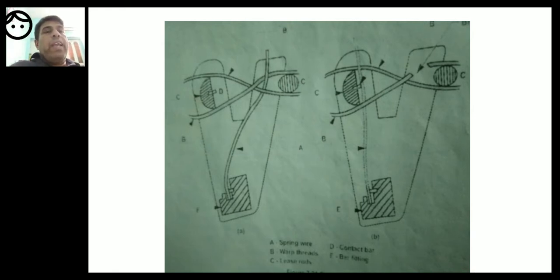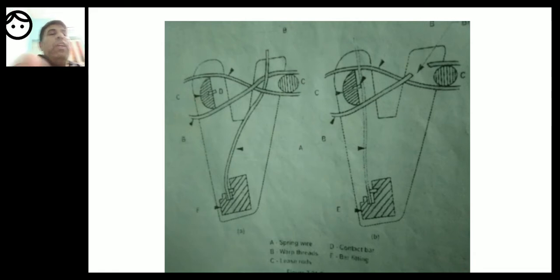The A diagram is the case where there is no breakage of warp, whereas the B diagram is the second case where there is breakage of warp.